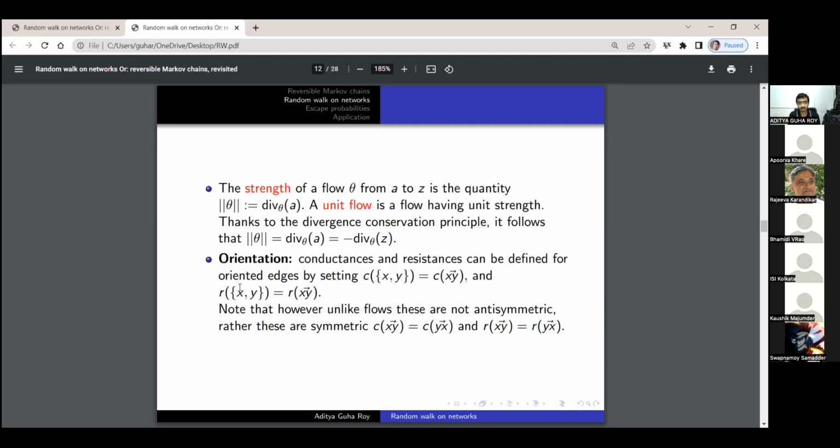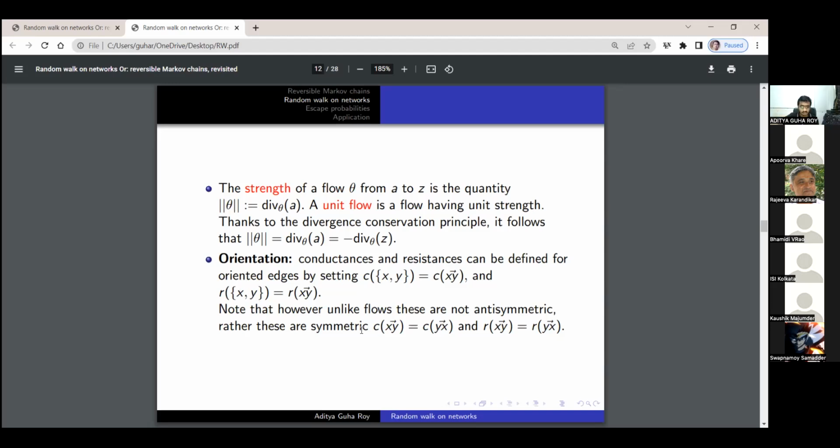Okay, so we have defined flows for oriented edges. Now there were two notions, that of conductance and resistance, which were defined for unoriented edges. We would like to fit these definitions to oriented edges so that working with them becomes easier. We do it in the most naive way: we just define C of the oriented edge xy to be C of the unoriented edge xy.